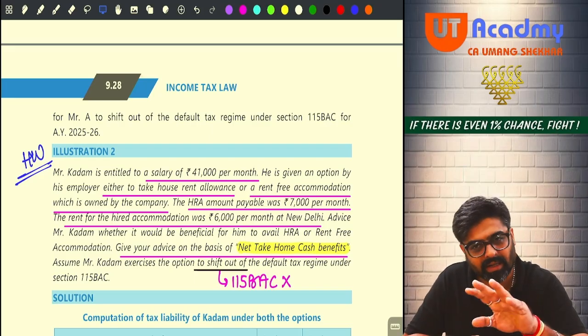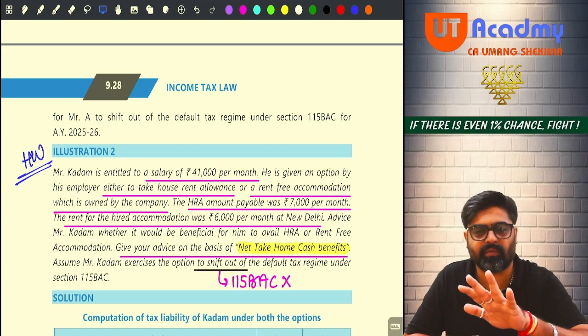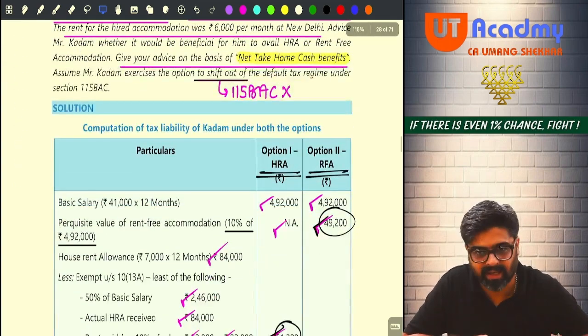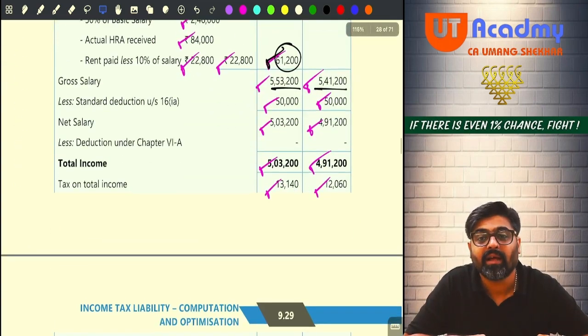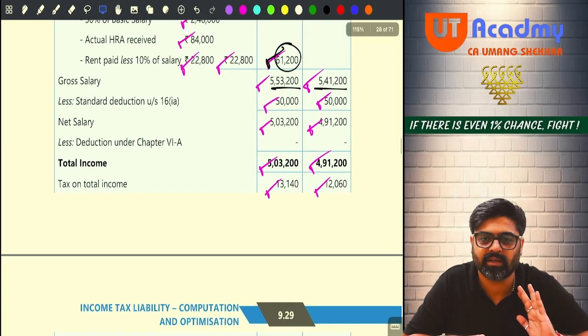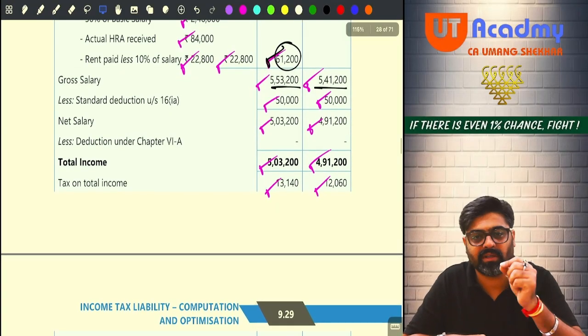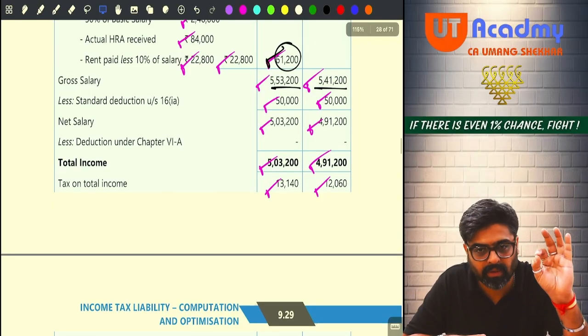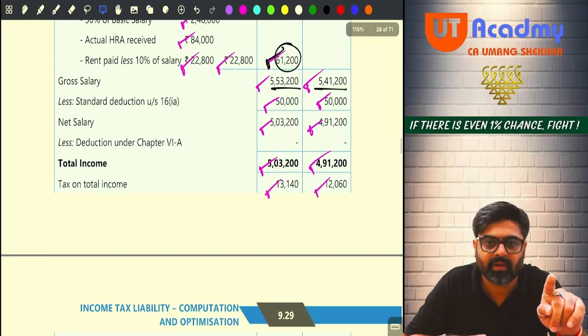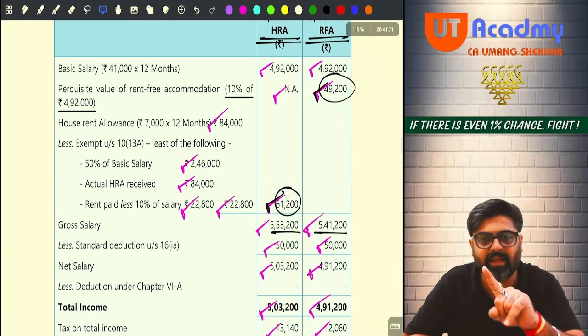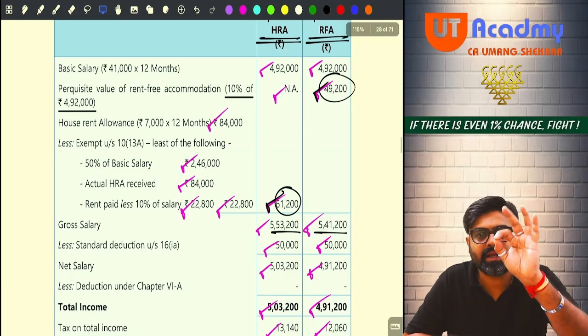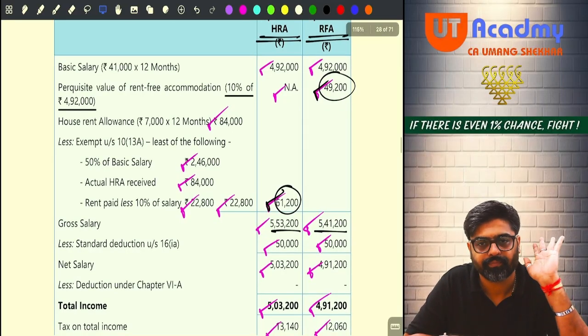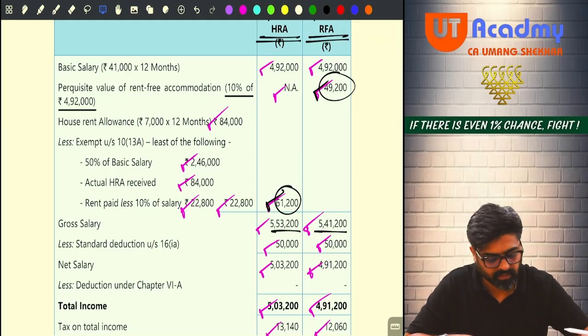So here they are telling you that you are not following 115BAC. Hence we are getting HRA exemption also and 50,000 standard deduction. But in the same question, if they tell you that 115BAC is followed, default tax regime is followed, definitely you are going to get standard deduction of 75,000, but please don't take any exemption of HRA. Entire HRA 84,000 will be taxable. Getting my point, sir?